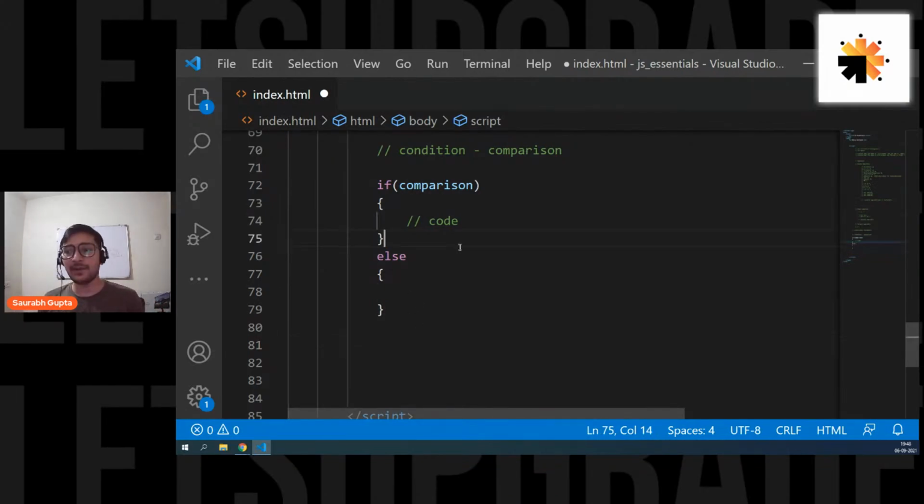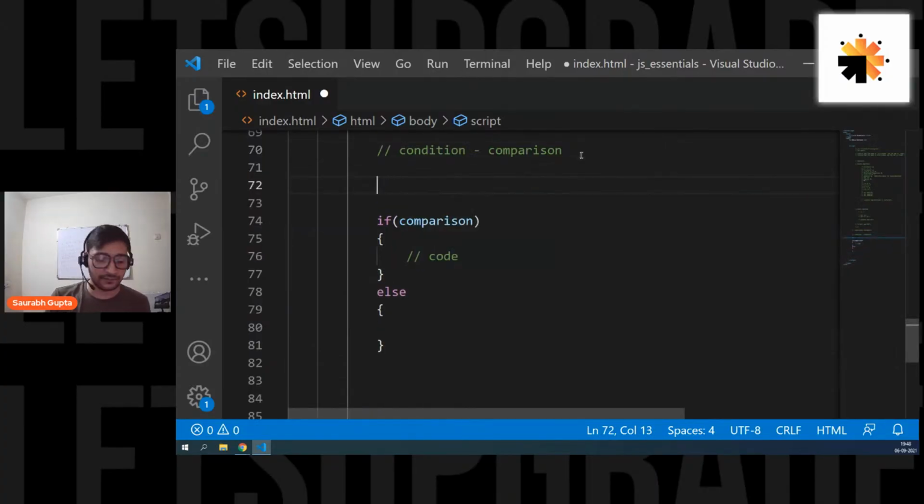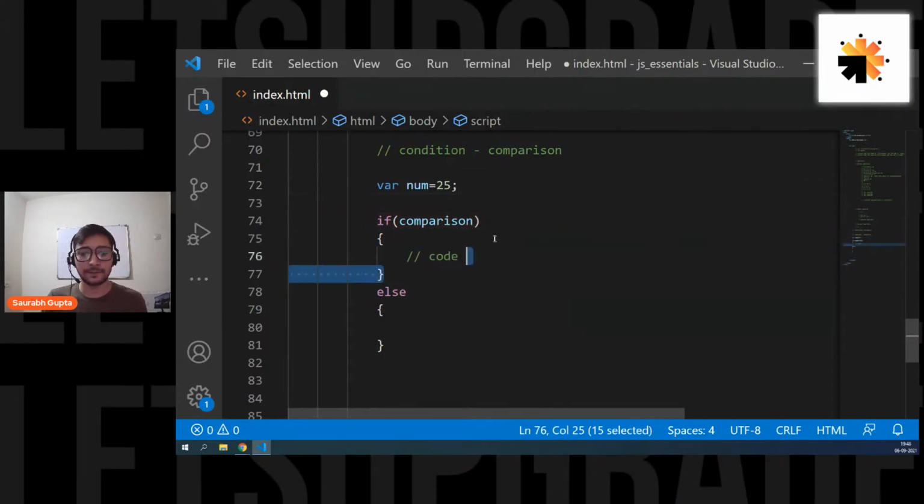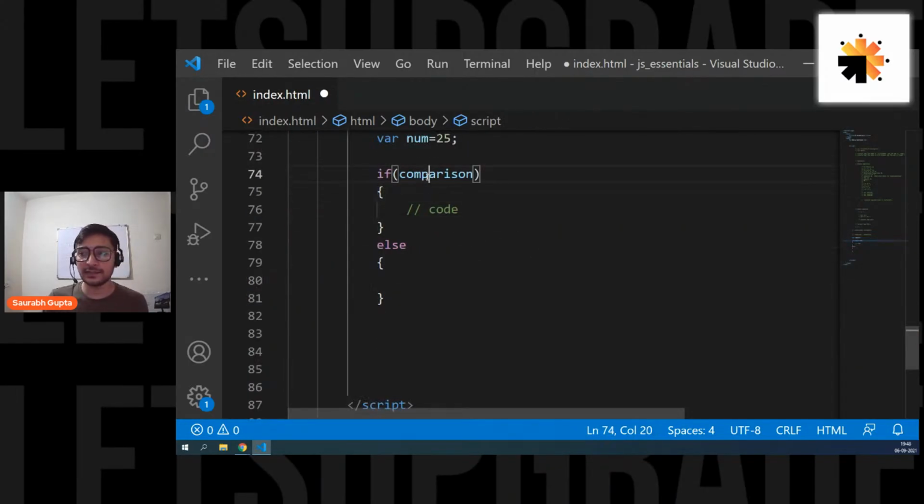Simple. Example, let's see. Just to give you a simple example, guys, let's go ahead. So let's create a variable called var num equals 25. And let me write a comparison here. So if num is less than 45, let's write a very important code that is nothing but a console.log of hello.